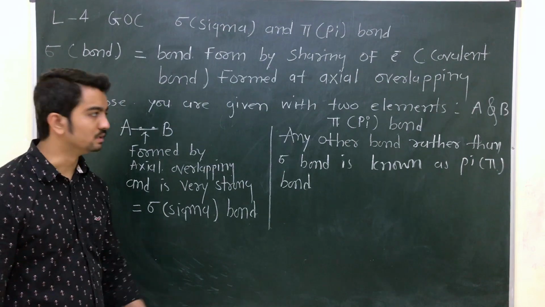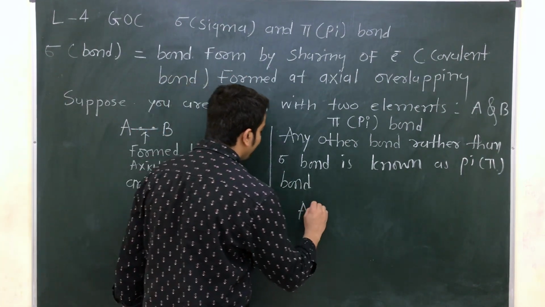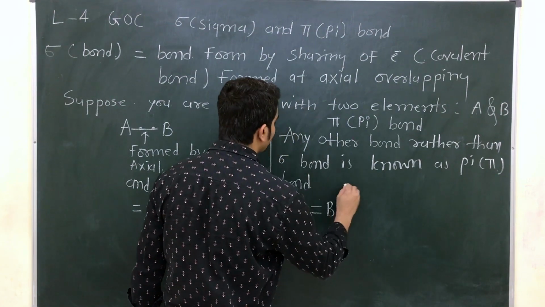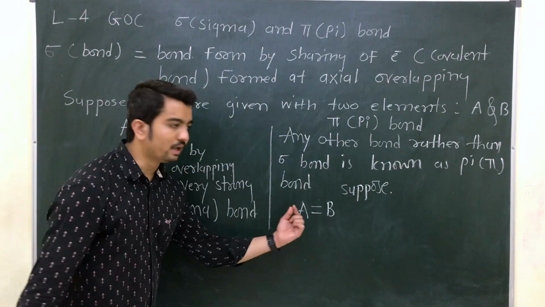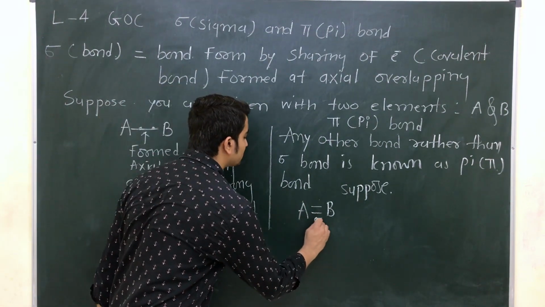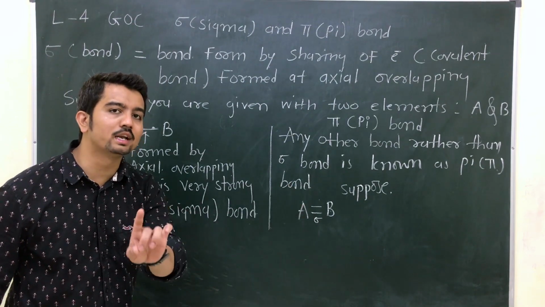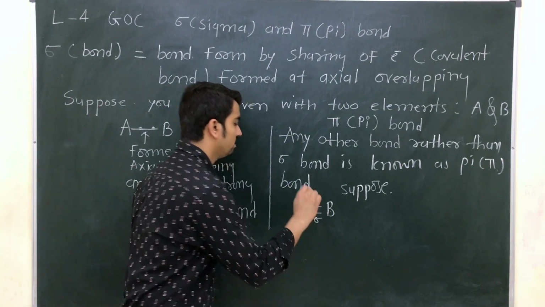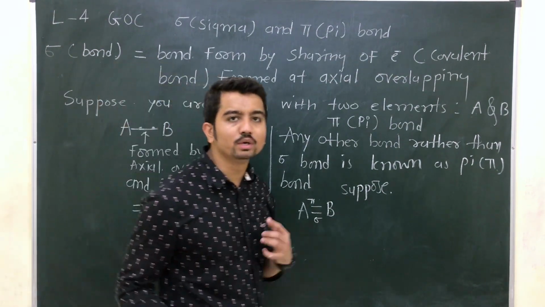It's a very easy topic. Suppose between A and B there is a double bond. As we already know, one bond will be a sigma. So any other bond rather than sigma bond is considered as what? Pi bond.